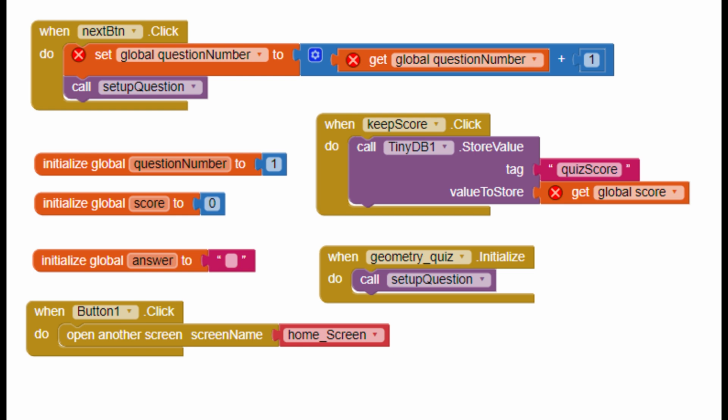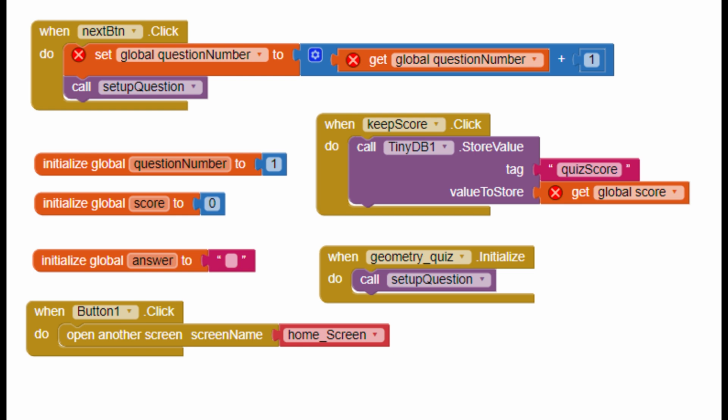Next, we go through a small fragment of the coding in the quiz screen, where everything that handles the quiz is, from scoring to how the questions flow. At the very bottom, we have the global value score. This is used throughout the whole coding to keep track of the score of the whole page, which is the whole geometry quiz with all the 10 questions.